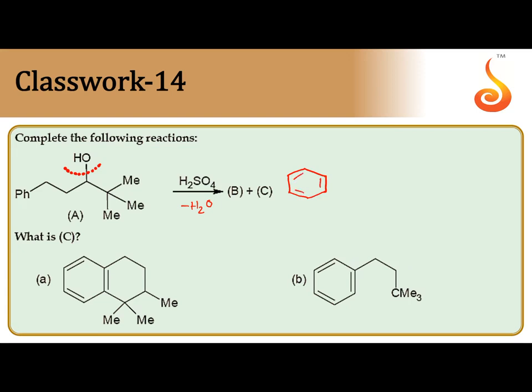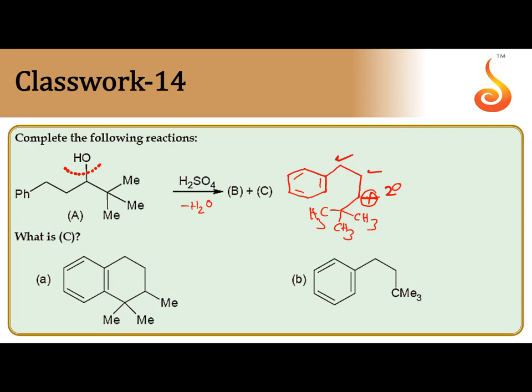There are two CH2 groups, 1, 2, 3. The third one is converted into a carbocation. To this third one there are 3 methyl groups. Sorry, the fourth one. So 1, 2, 3. This will become the carbocation.